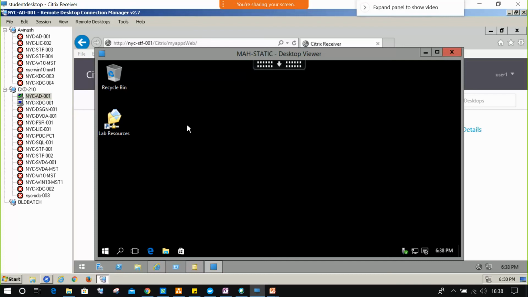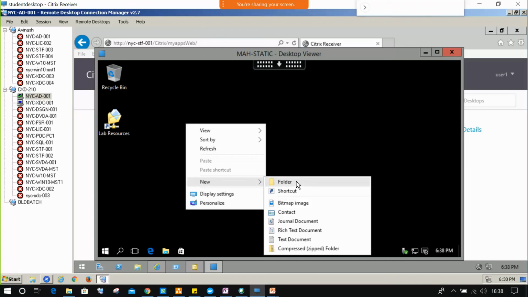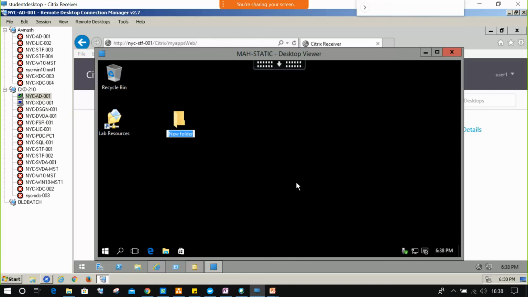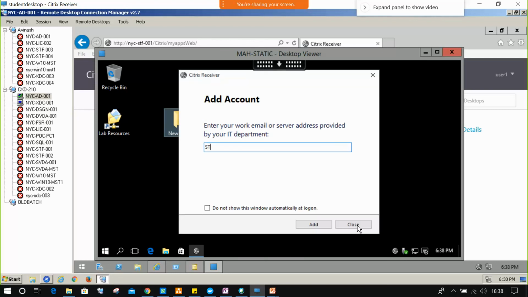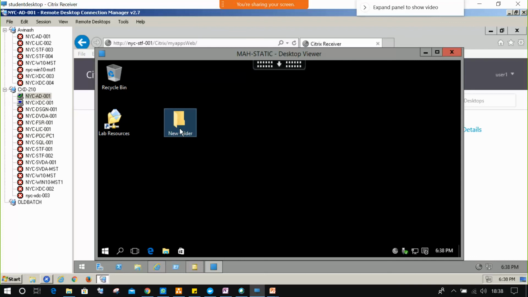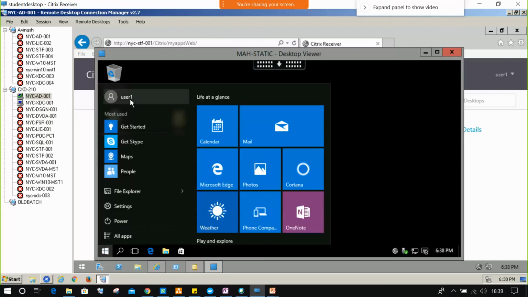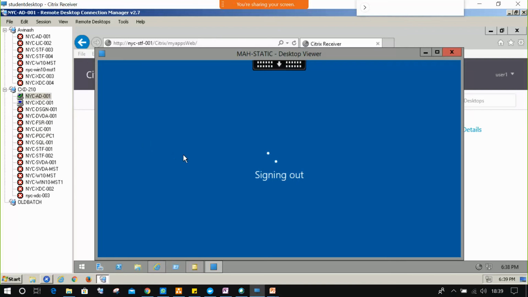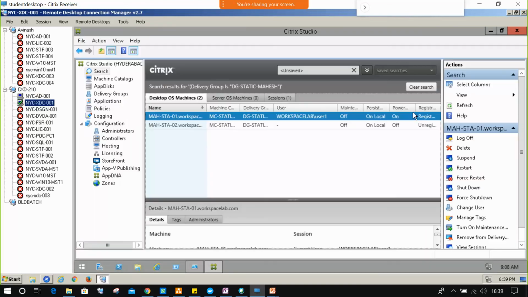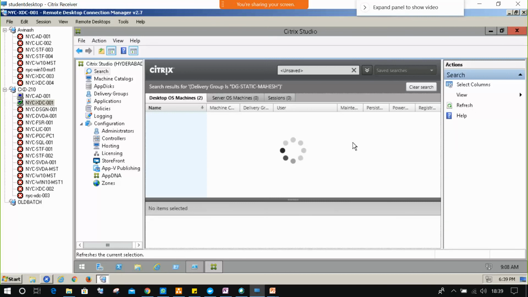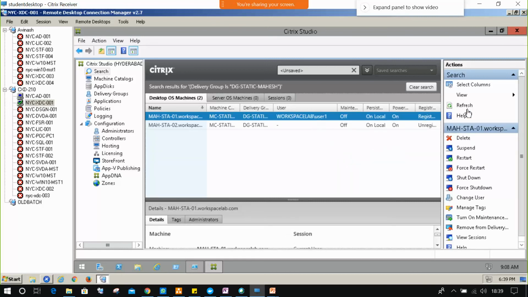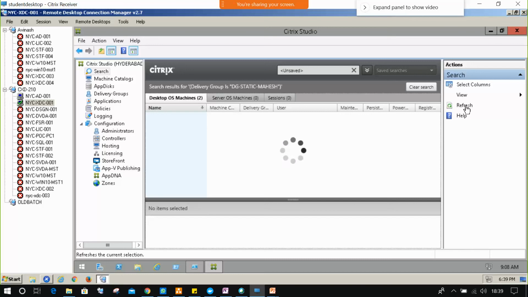We got it. So for testing, I'm creating a folder named Static. Now I'm just signing out. Now I can check here. Still present, my name is visible on the screen.